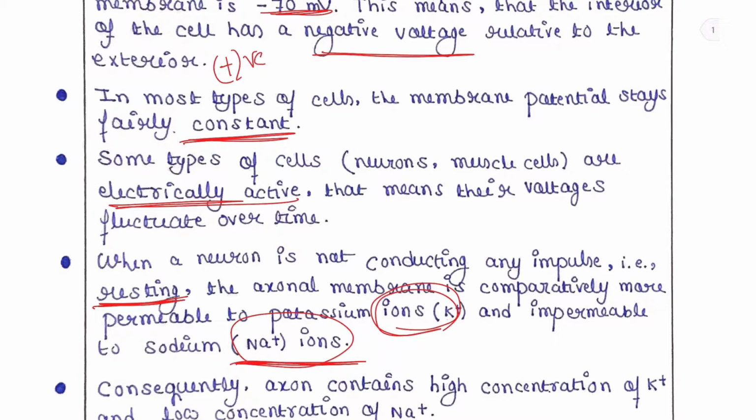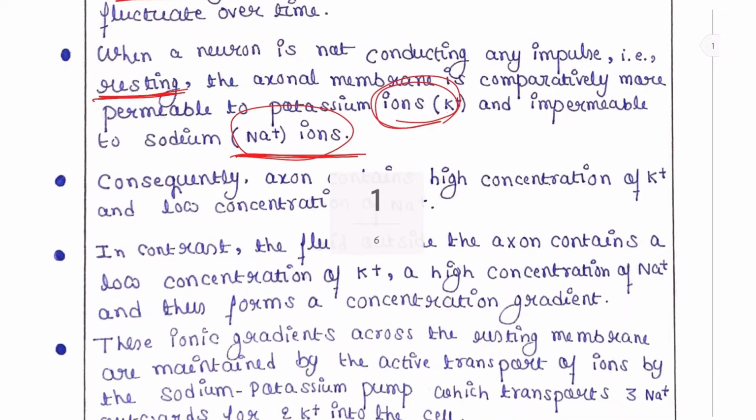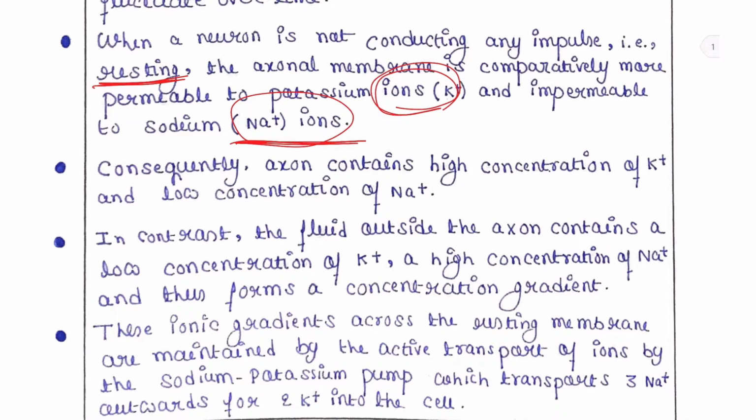Consequently, the axon contains a high concentration of potassium and a low concentration of sodium. Because it is allowing potassium ions to enter the cell cytoplasm, the cell will have a high concentration of potassium, and as it does not allow any sodium to enter the cell cytoplasm, it will have a low concentration of sodium in the cytoplasm.